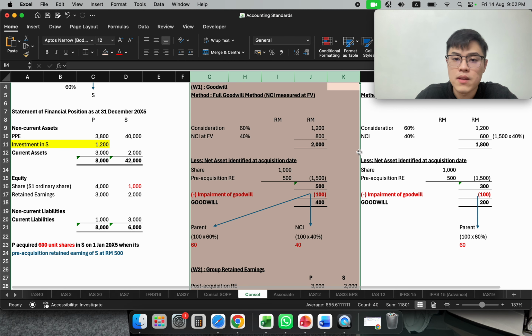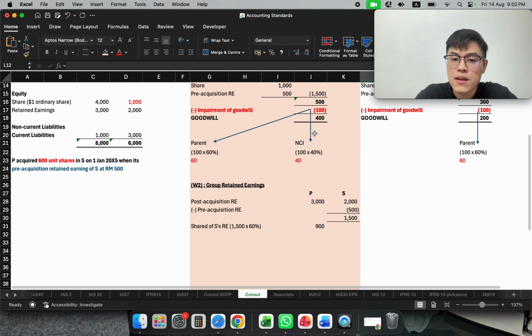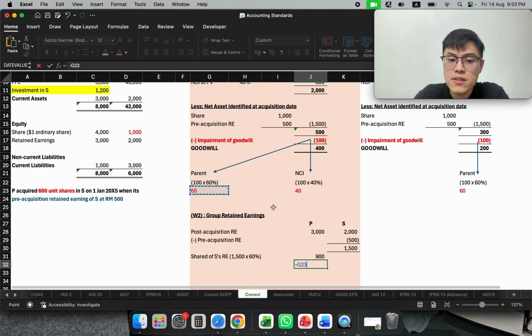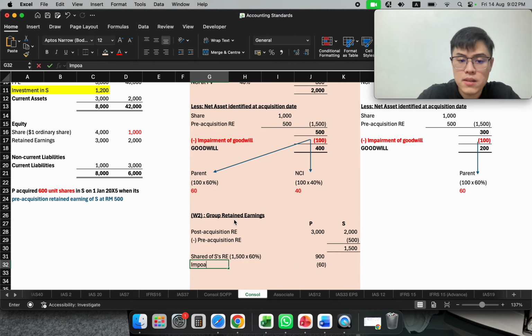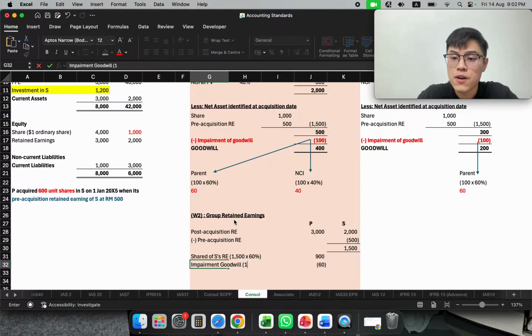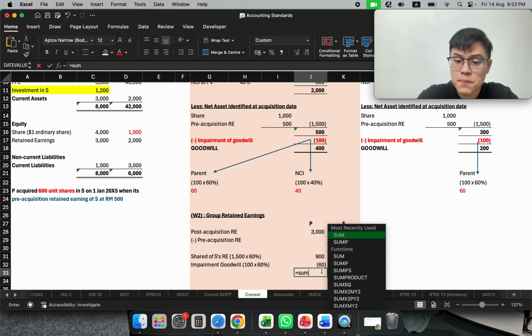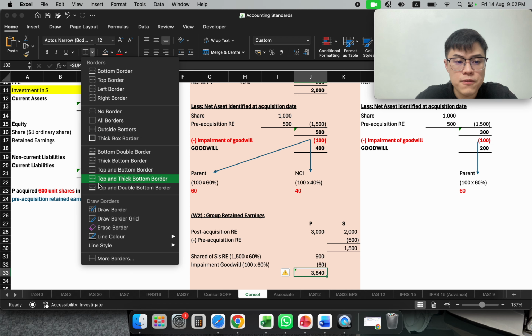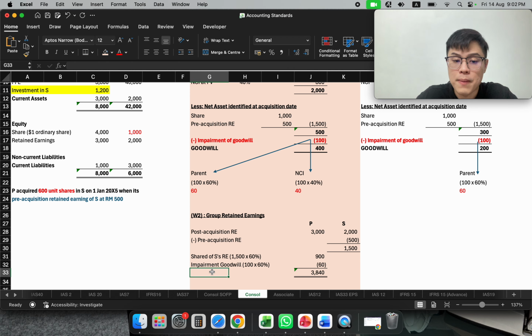Please bear in mind, this side, full goodwill method, me as a parent, I will need to share the parent's portion of impairment. So this is my impairment of goodwill, 100 times 60%. I will share the $60. And therefore, my amount will be 3840. So this will be my group retained earnings.